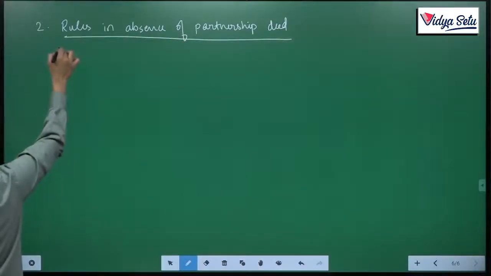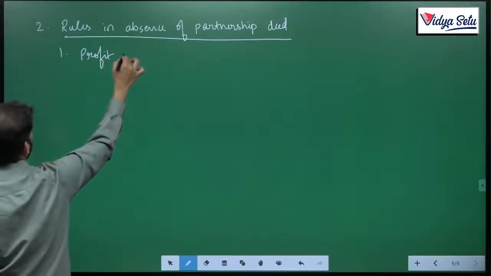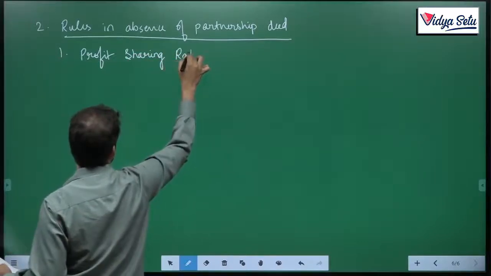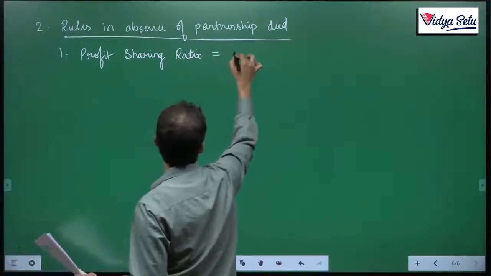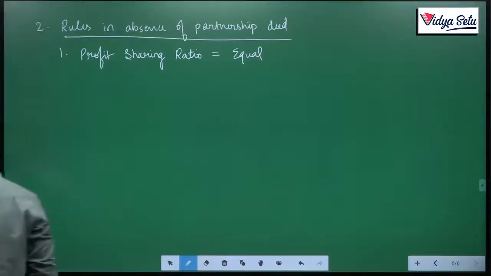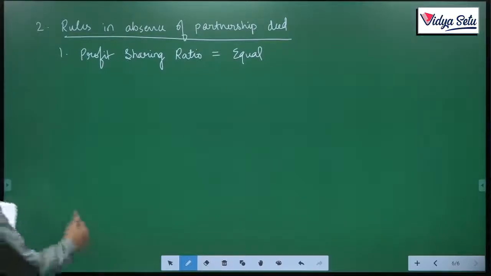First rule is of profit sharing ratio, that will be equal. We already know that profit and loss sharing ratio will be equal.